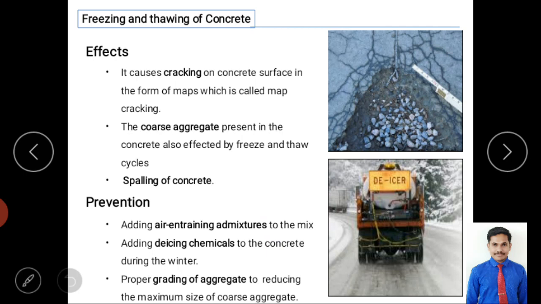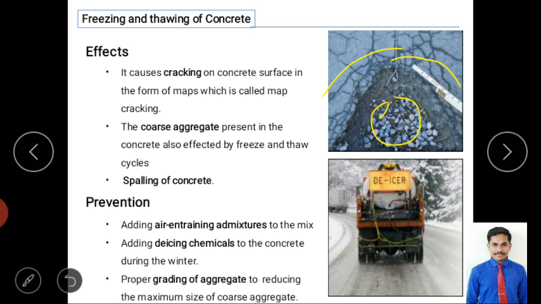You can see in the image, right? Here is a different action. It is also an action, but it is one of the effects. You can see in the surroundings here cracks in the form of a geographical map, right? It is like a country map or country boundary. That is why it is called map cracking.